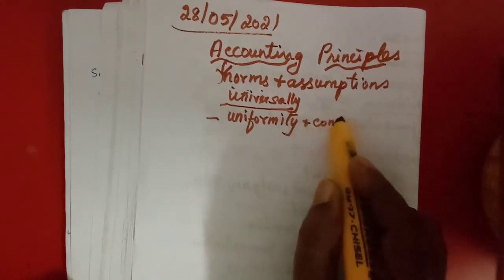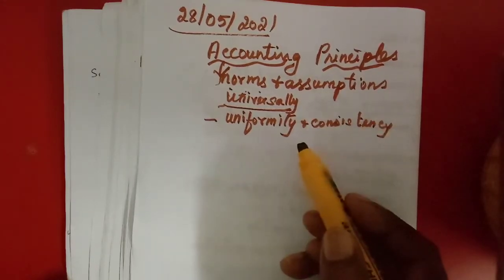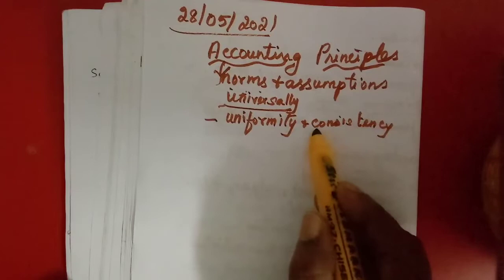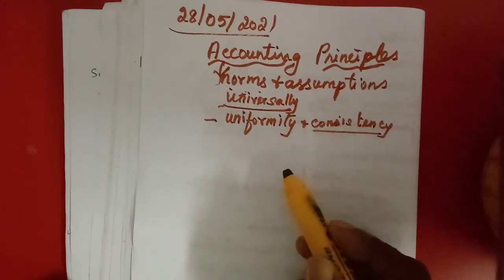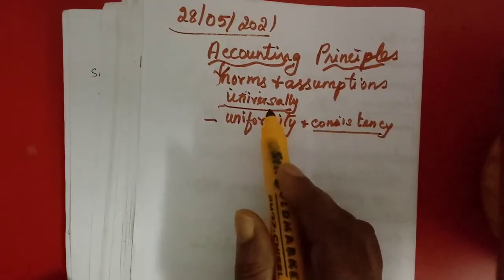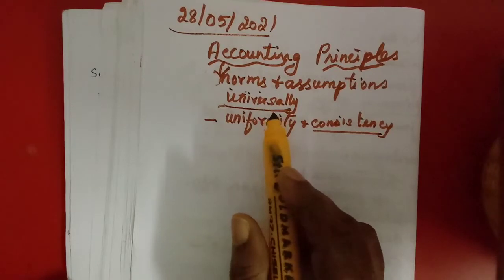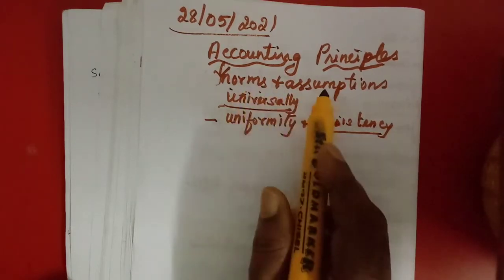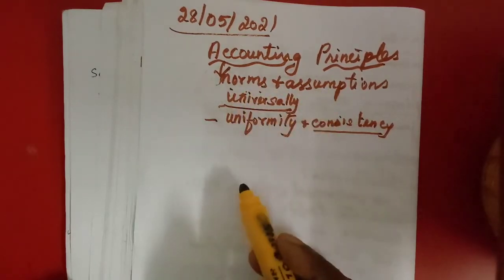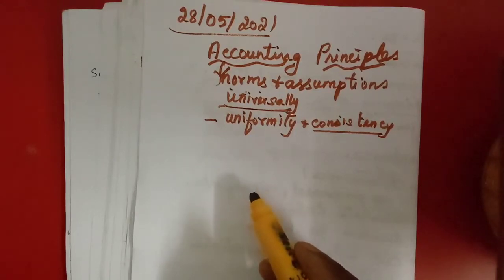That means it is accepted from long before, it is followed now, and it will be followed in future also. So there will be permanency or consistency in the preparation of the rules and regulations, or norms and assumptions, of accounting. That is called the principles.